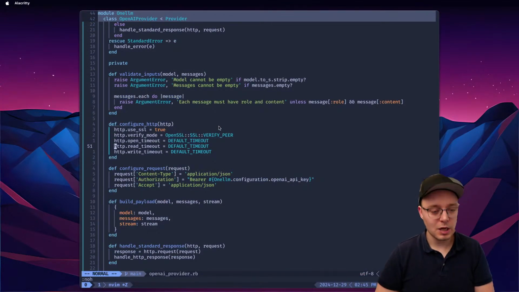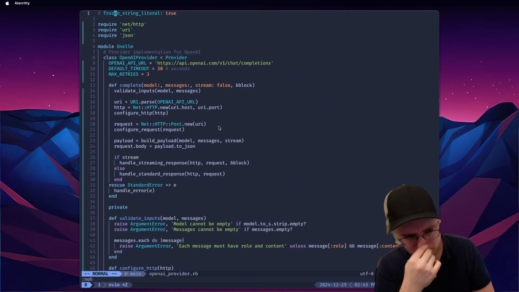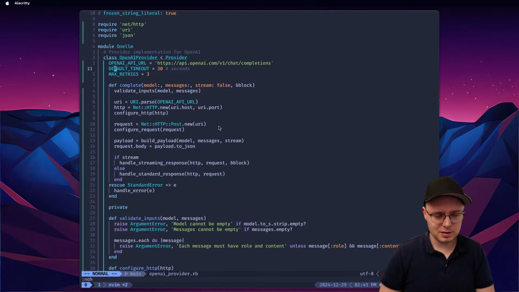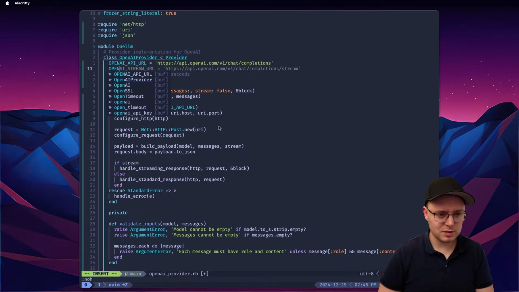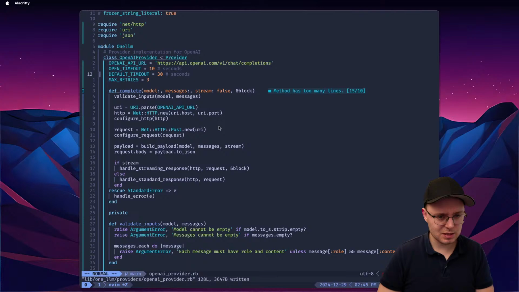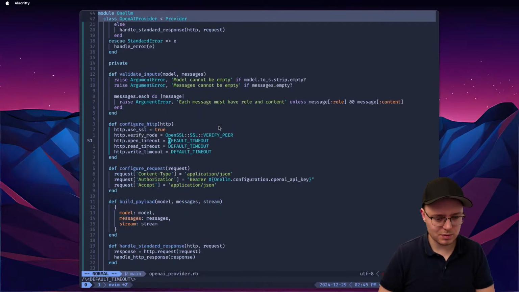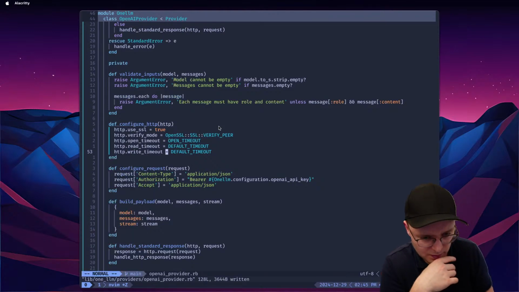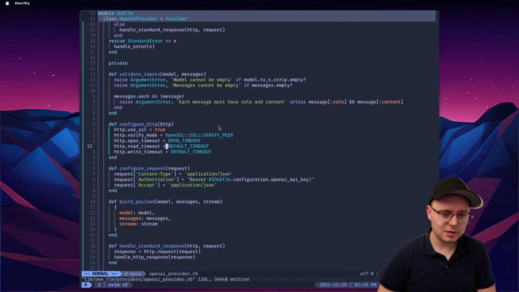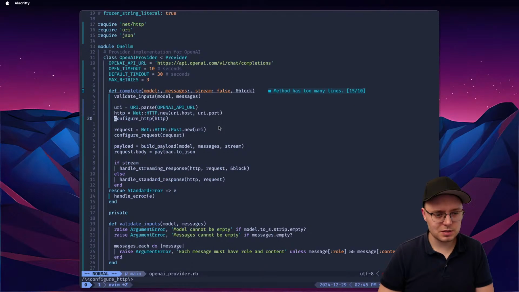Good. I'm not sure if I want default timeout to be 30 seconds for everything. I would say open timeout should be 10 seconds. Yeah, somewhere around 10 seconds. Otherwise, it's just super weird. And then read and write. Okay, sure, maybe 30 seconds. That's fine. Use SSL, yes. Verify peer, yes.